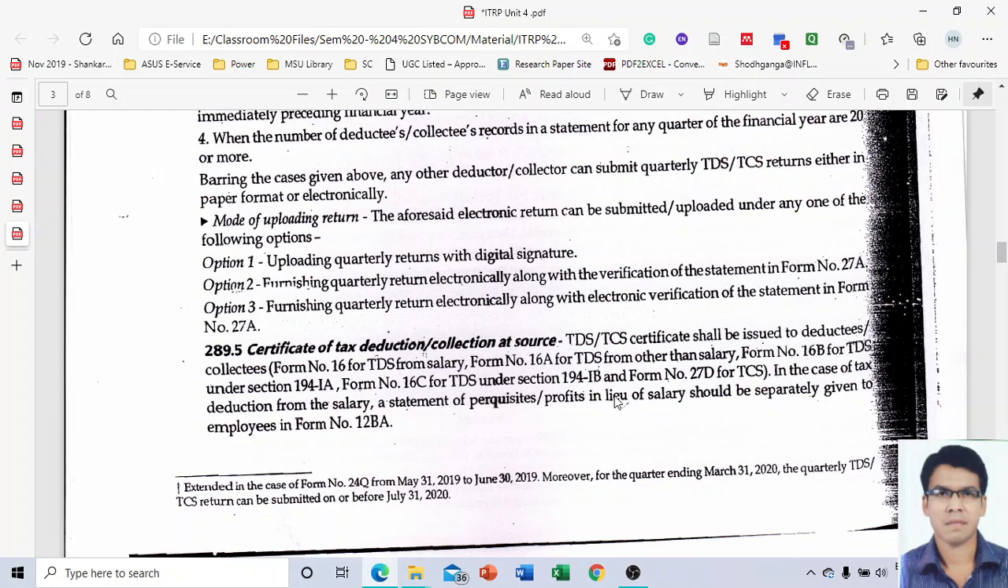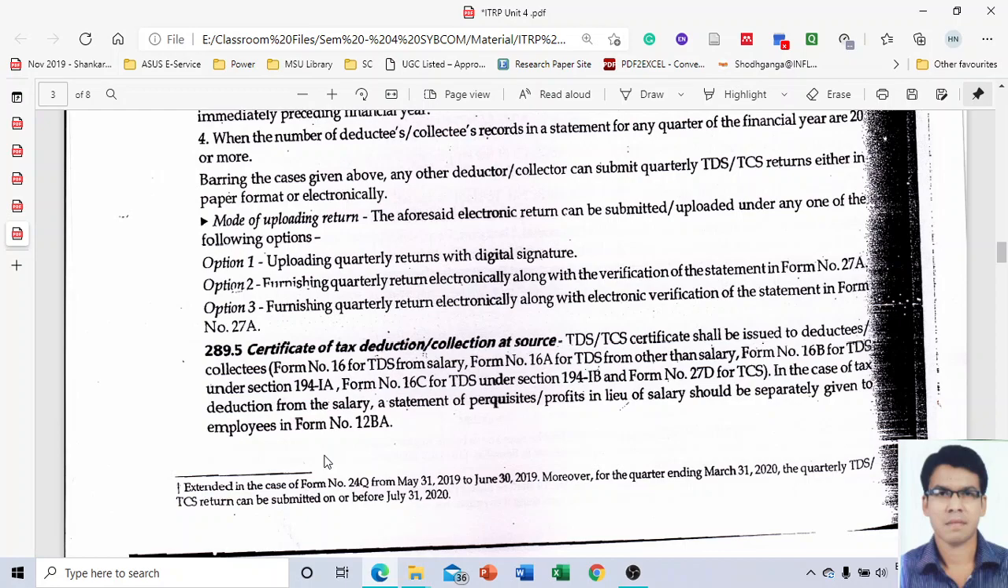Form number 27D for the TCS. Please remember this thing. This is very much important. One MCQ can be framed on this. I can see the information which is given here. In the case of tax deduction from the salary, a statement of the perquisite or profit in lieu of salary should be separately given to the employee in form number 12BA.